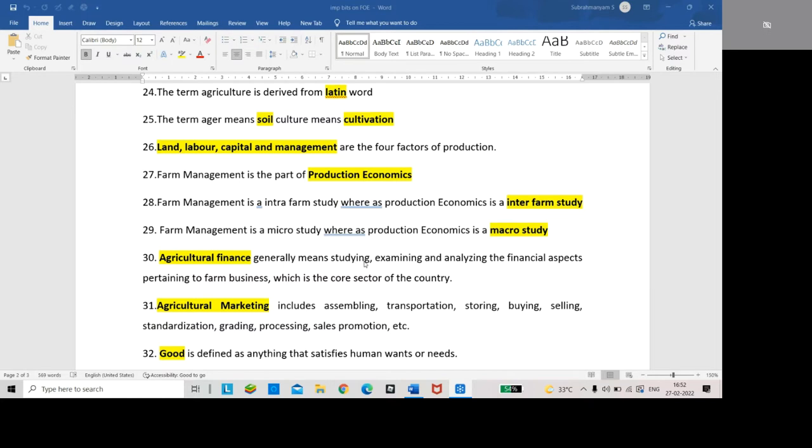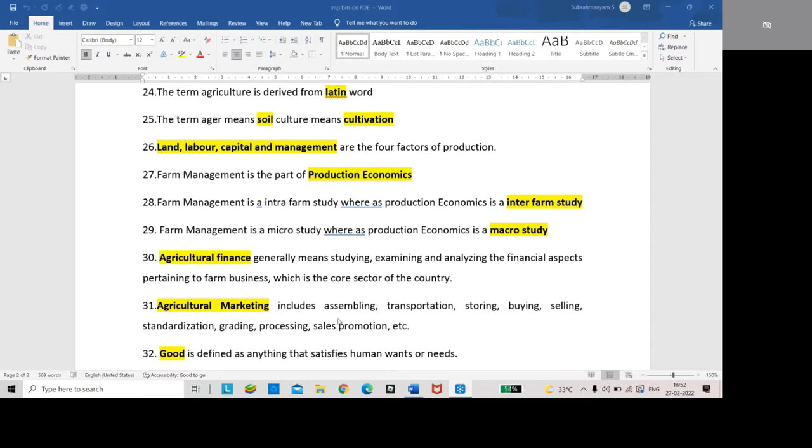Dash generally means studying, examining, and analyzing the financial aspects pertaining to farm business, which is also the core sector of the country. That is agricultural finance, which is related to money matters.